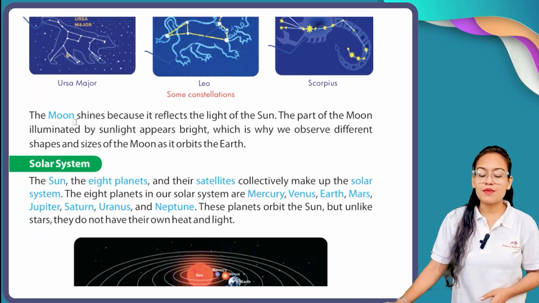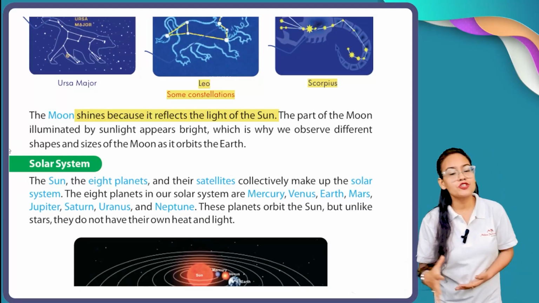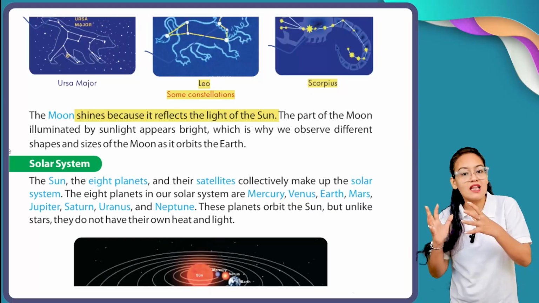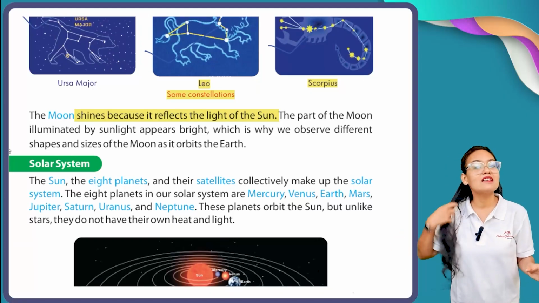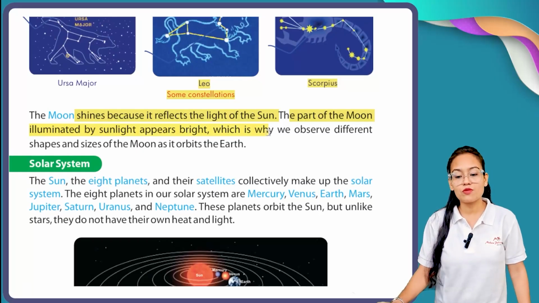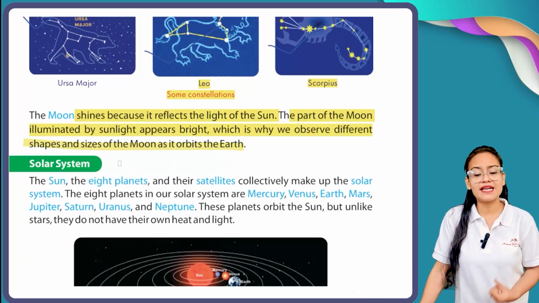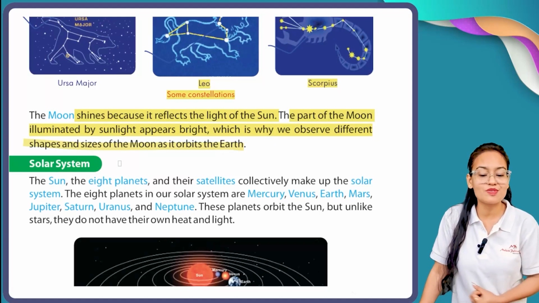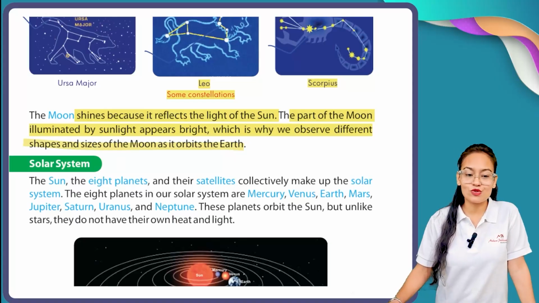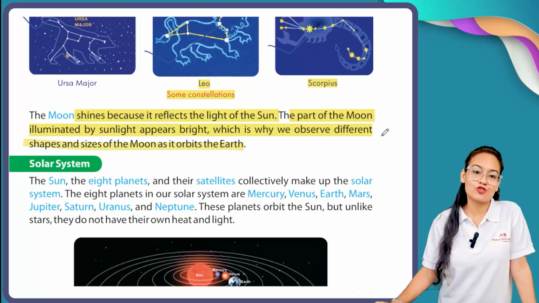The moon shines because it reflects the light of the sun. The part of the moon illuminated by sunlight appears bright, which is why we observe different shapes and sizes of the moon as it orbits the earth. Now, my dear students, I just want to tell you one thing. When the moon shines, it means only one portion of the moon is shining.